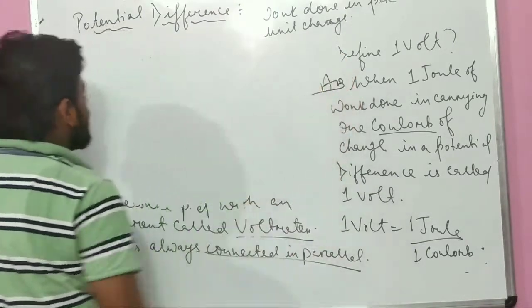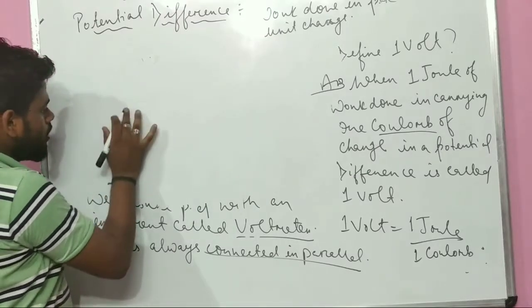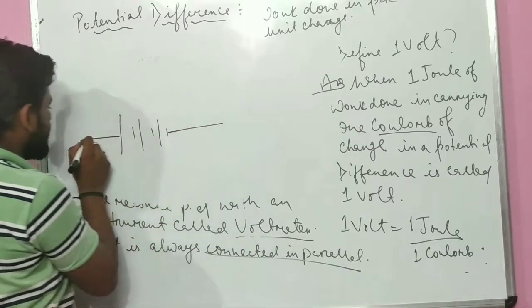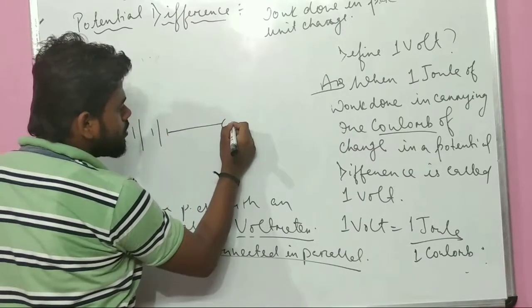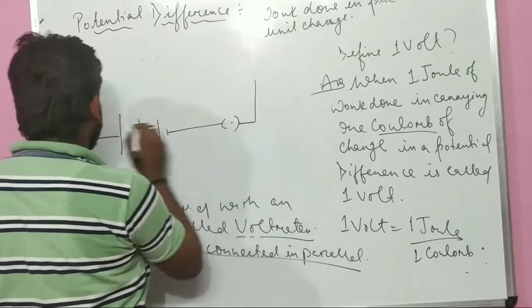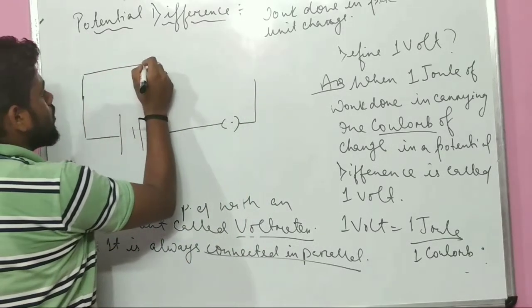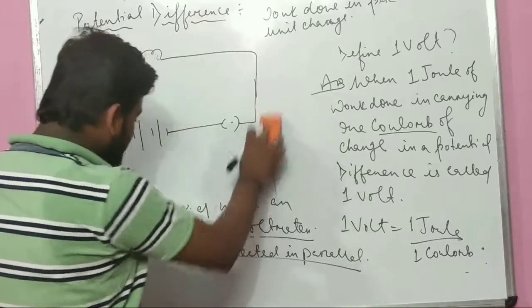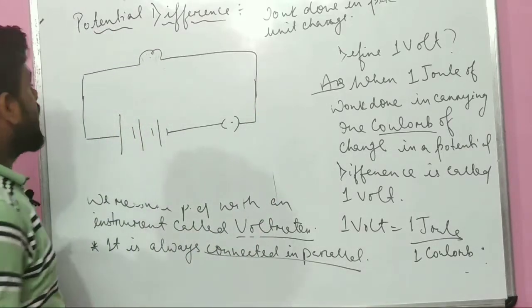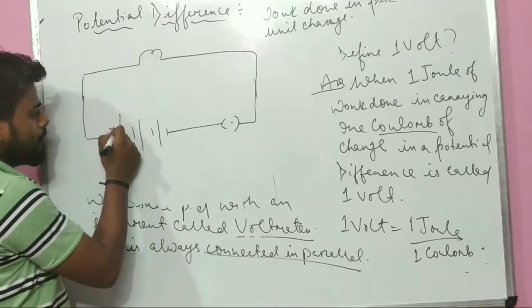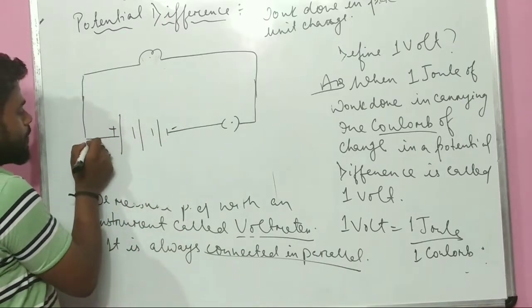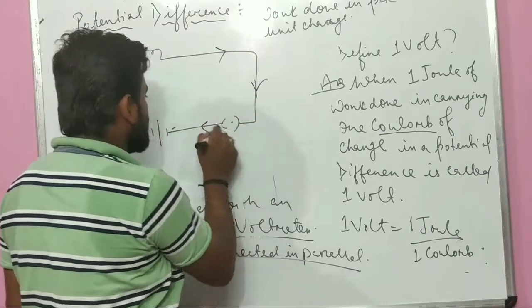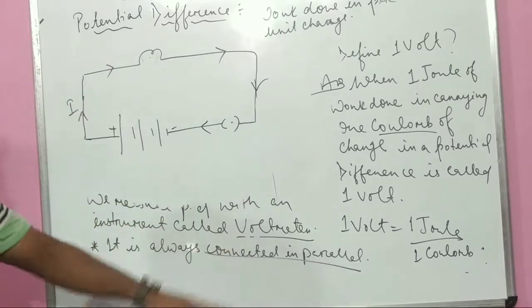Okay, now see, it is all about a battery, a closed switch, a bulb. See what I said. Now it is always connected in parallel. That means, as I said, the longer one is positive and the shorter one is negative. Current always goes from plus to minus. Did it make sense? So it is always connected in parallel.